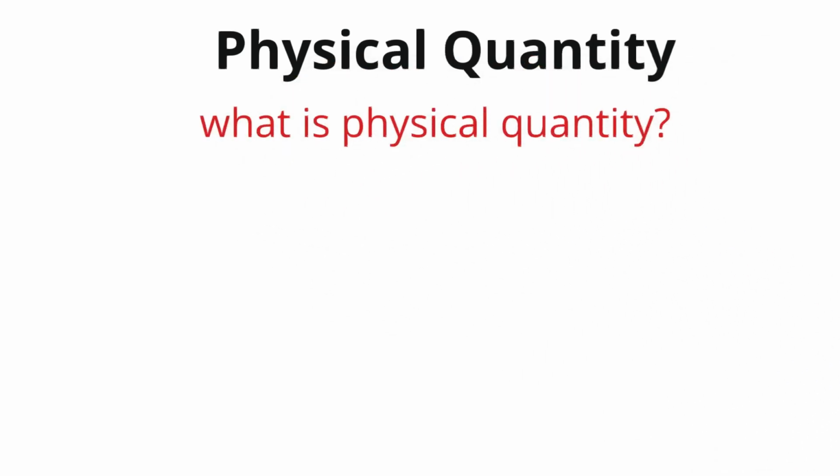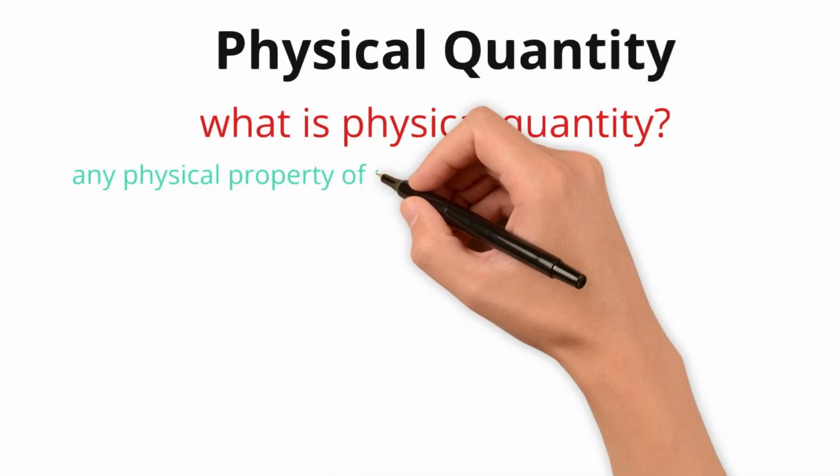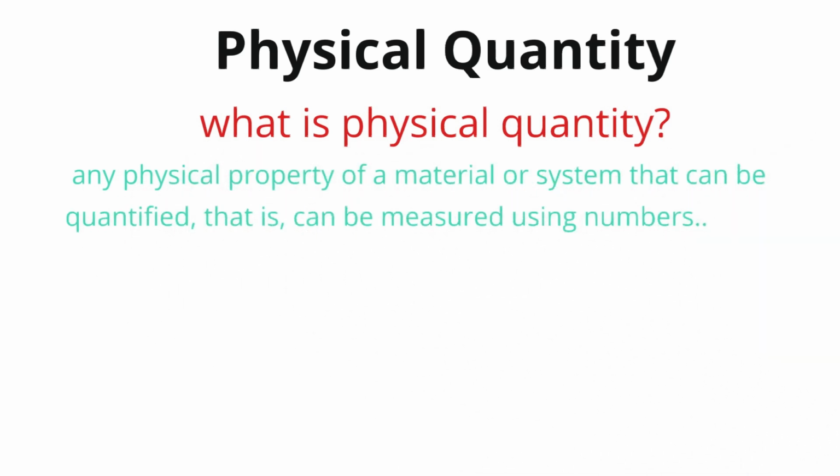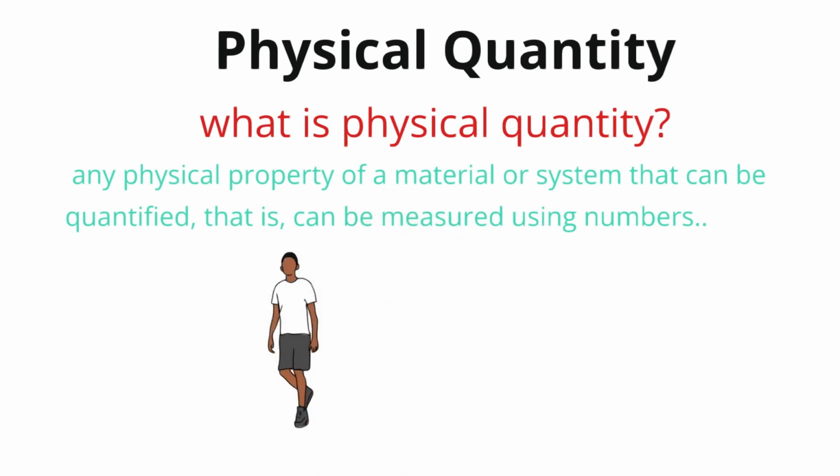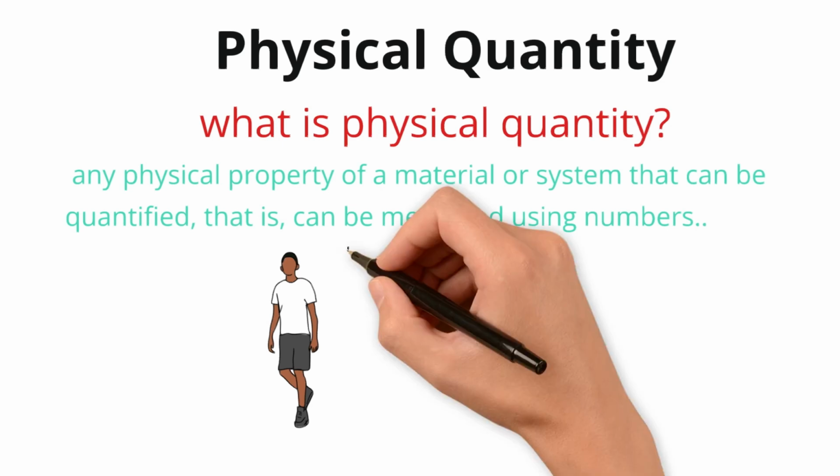Physical quantity? The very first question that comes to our mind is, what is a physical quantity? So we'll understand it today with an example. A physical quantity is nothing but the physical property of a material or system that can be quantified, that is, that can be measured using numbers. So a physical quantity is nothing but anything which can be measured.